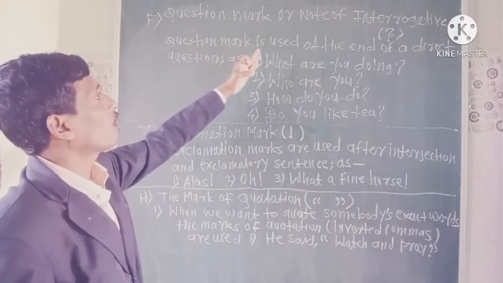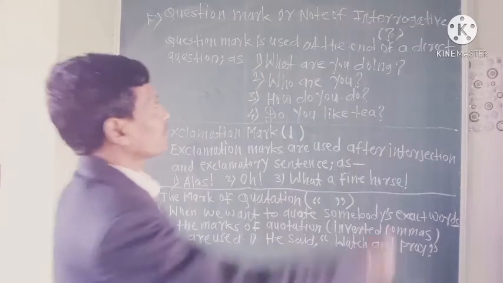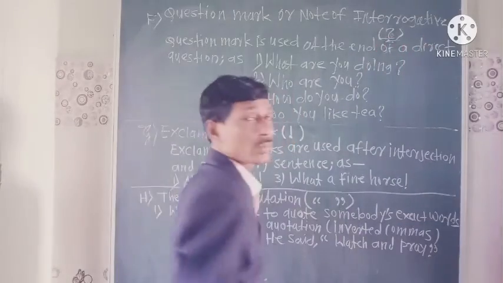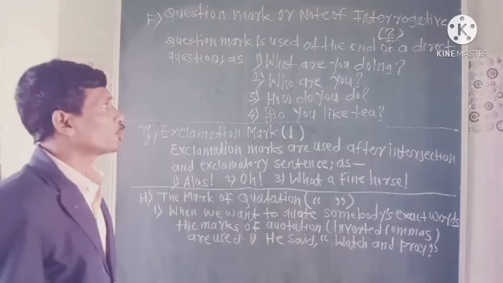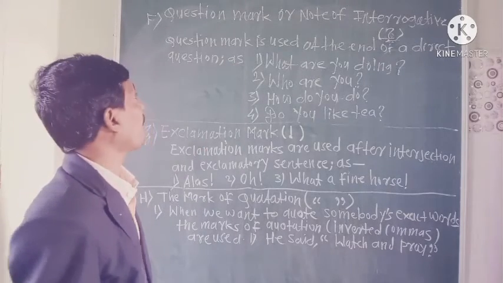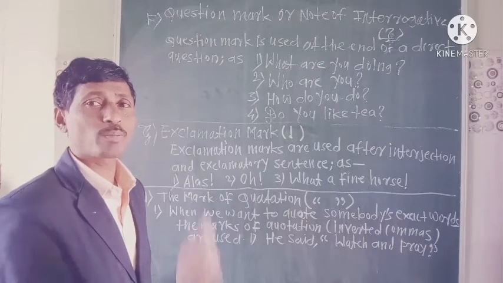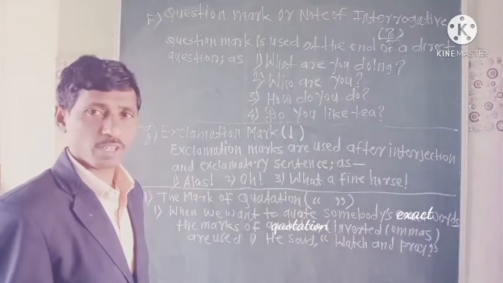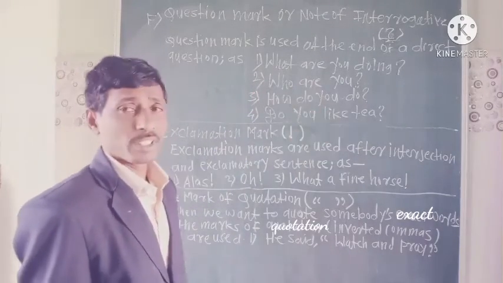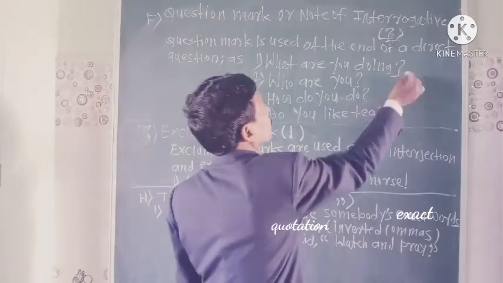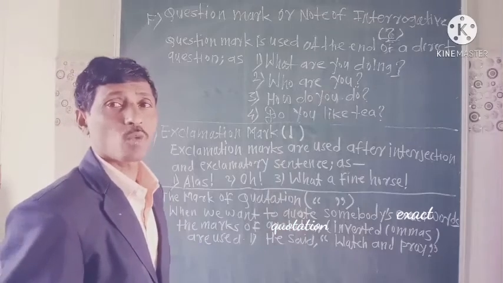Next, the question mark, or note of interrogation, is like this. The question mark is used at the end of direct questions. When we ask a direct question, at the end of the sentence we are using the question mark or sign. Let's see: What are you doing? At the end of the sentence, we are giving the question mark.